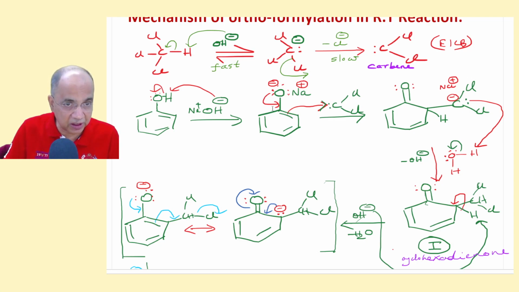The pi bond attacks, and since carbon is the acceptor, it will gain a formal negative charge. The lone pair will remain as such, there will be a double bond here, and the Na plus will come as a counter ion and remain intimate with this carbanion.